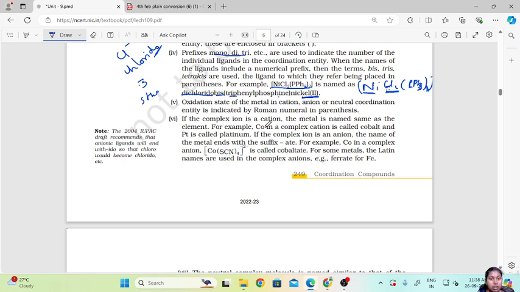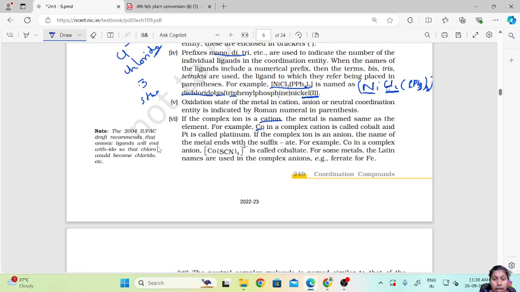Now if the complex ion is a cation, the metal is named as the element. For example, Co in a complex cation is called cobalt. So if the complex contains a cation, we name the central metal atom as it is. If it is cobalt, we name it cobalt. If it is nickel, we name it nickel. If it is iron, we name it iron. So we name it as it is.